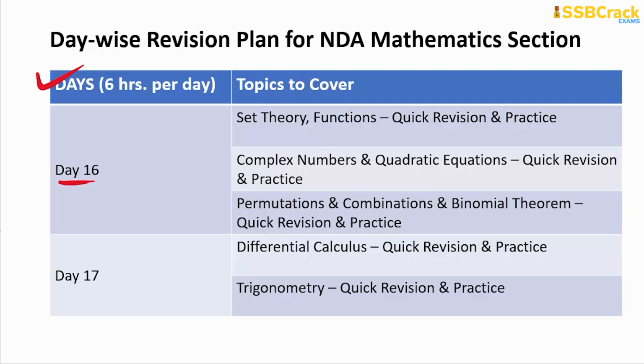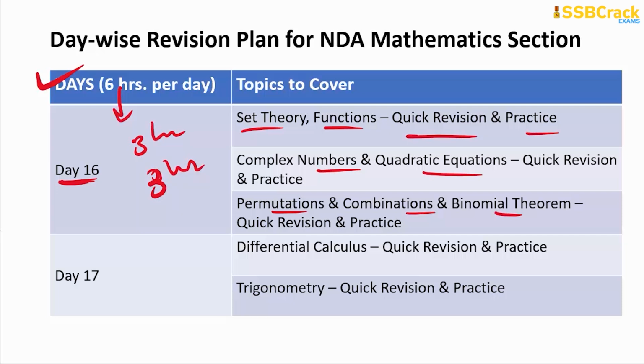So day 16, what do you do? Quickly recap the study materials, the important formulas on set theory, the important concepts of functions, important concepts of complex number, quadratic equation, permutation, combination based important formulas, binomial theorem based important formulas, regarding middle term finding, regarding constant term finding, important formula, just quickly revise by day 16. So out of 6 hours, suppose you take 3 hours for the revision, the remaining 3 hours, what do you do? You will practice. That's why revision and do some practice. Solve some unsolved problems. Okay.